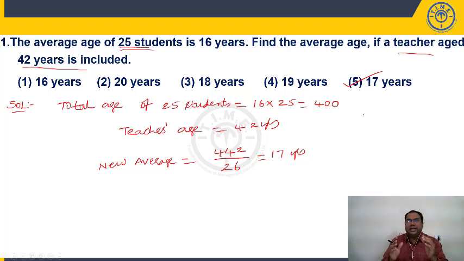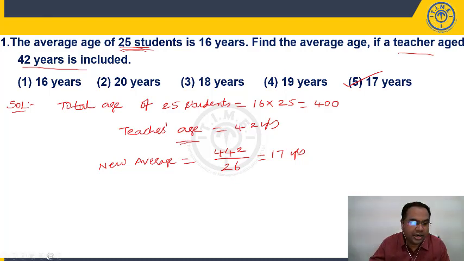So we are finding out the total age of 25 students. What is the average definition? Sum of n numbers divided by n. So the sum of n numbers is average into n. The average is 16, we have 25 students, so the total is 400. Now we are adding the teacher to the group. Teacher's age is 42 years, so 400 plus 42 is 442. The new average is the sum, 442, divided by the number of people, 25 students plus teacher, which is 26. So 17 years. 17 years is present in the fifth option.